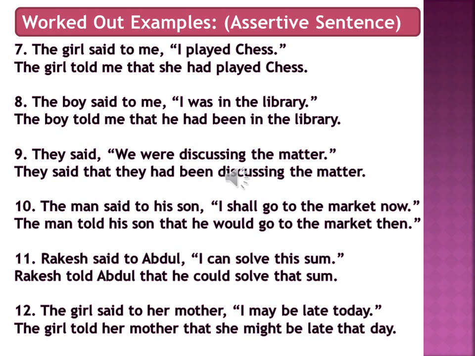Okay, now let's move to example number 11. Rakesh said to Abdul, I can solve this sum. This is an easy one. Said to gets converted to told. Rakesh told Abdul that I gets converted to he. He could solve that sum. Can becomes could. Next, the last example of assertive sentence is, the girl said to her mother, I may be late today. Remember, may becomes might. The girl told her mother that she might be late that day.